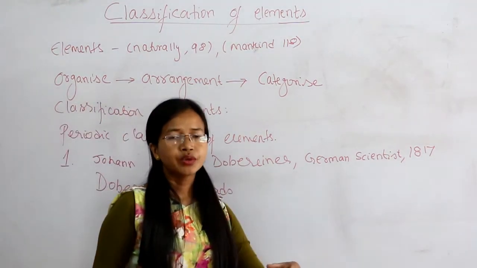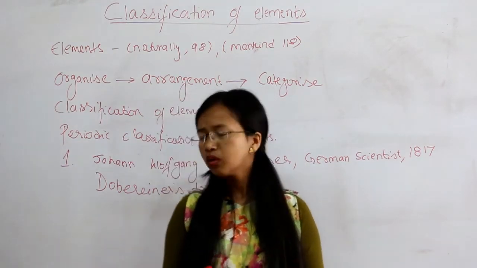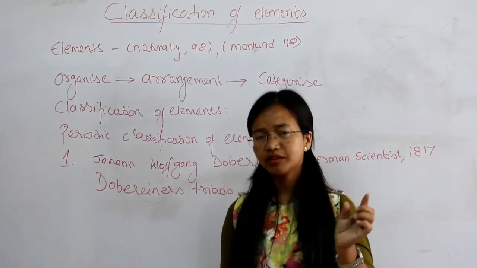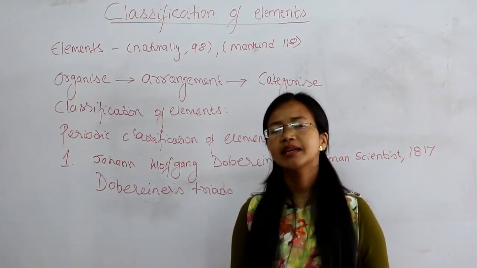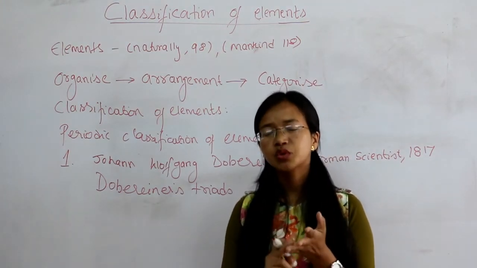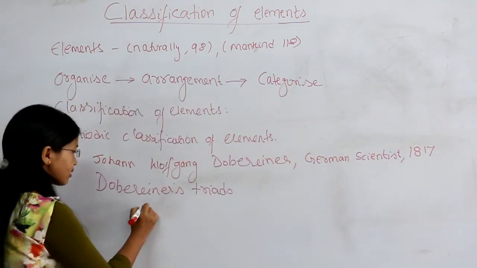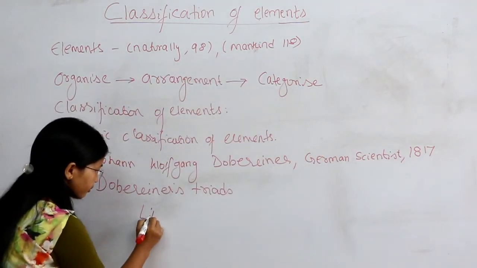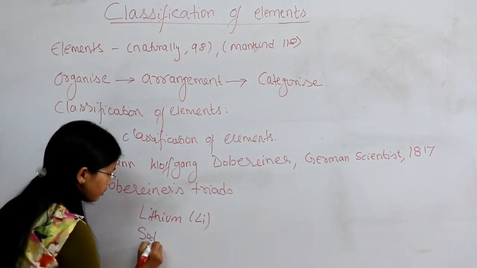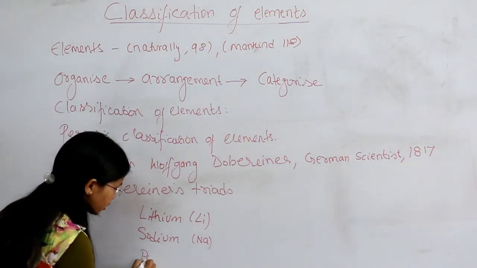The word triad means a group of three. So Dobereiner formed triads for some elements. The first triad that he made is lithium, Li, sodium, Na, and then potassium, K.